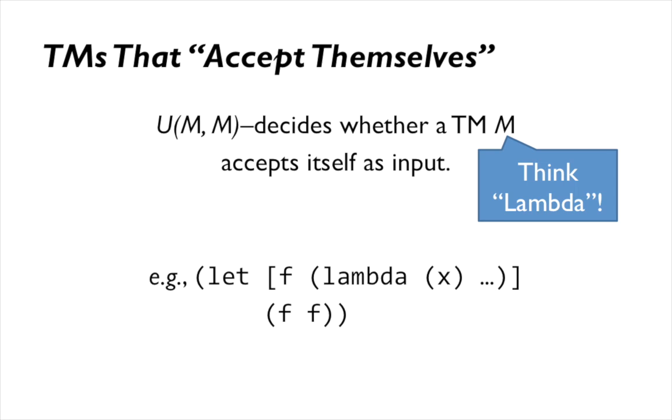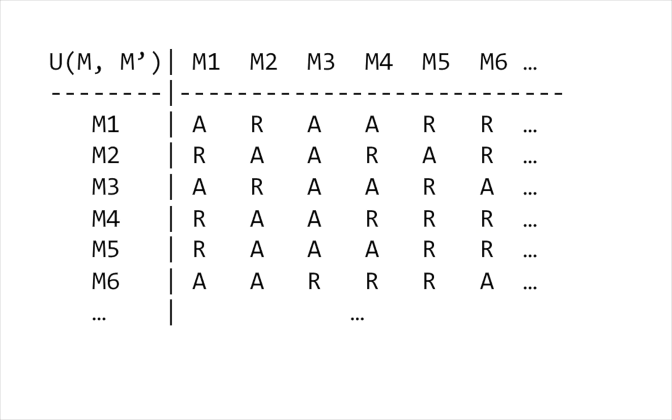Now our diagonalization proof proceeds as follows. Here's our table, and what we're going to do is map out the results of the universal Turing machine on pairs of machines, passing in machines as input to those other machines. The rows represent the machines that we're running. The columns represent the machines that we're passing in as input.